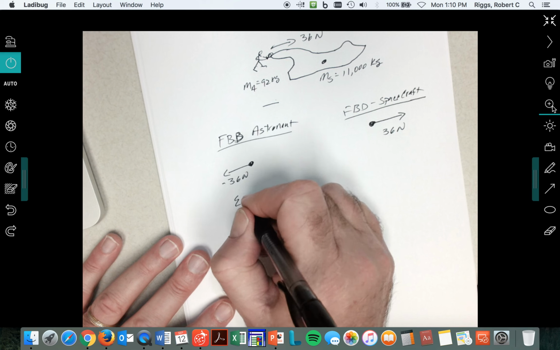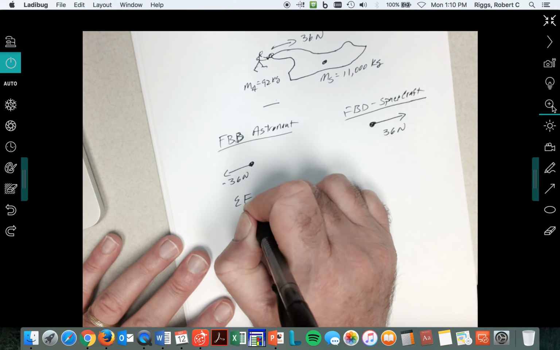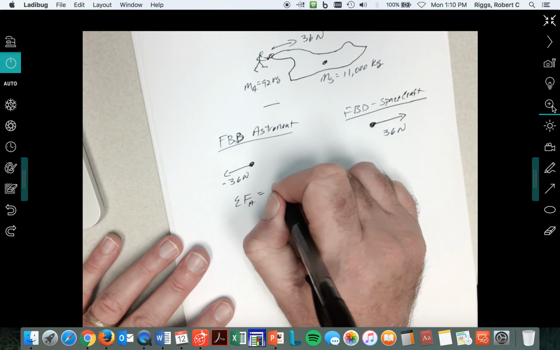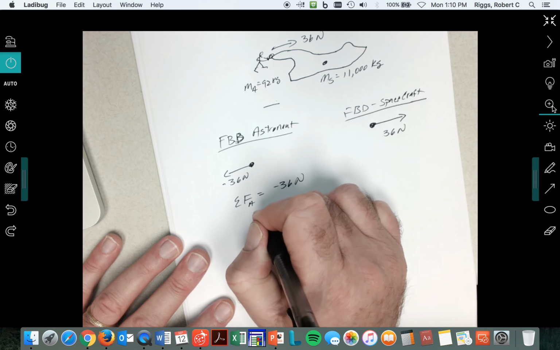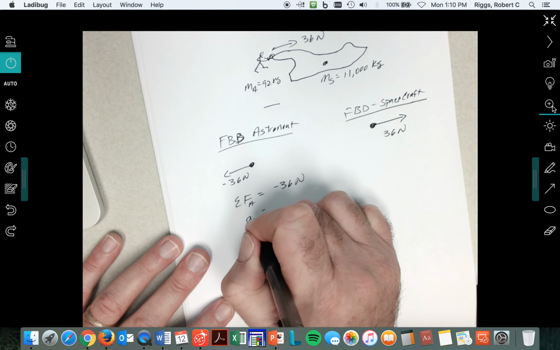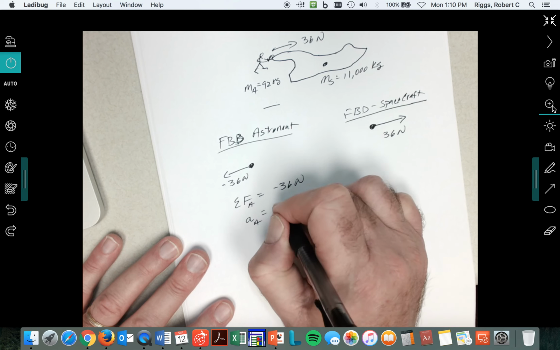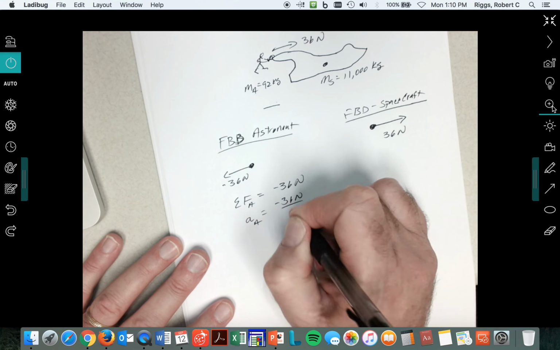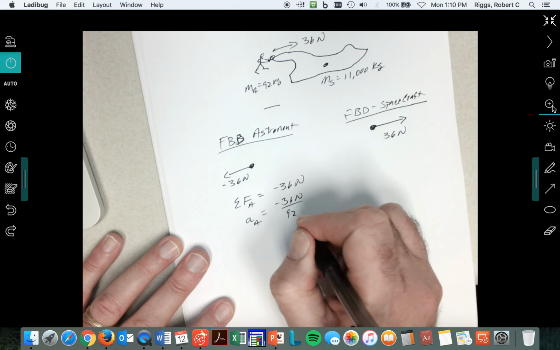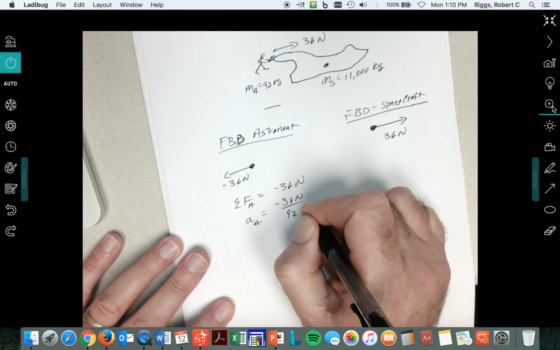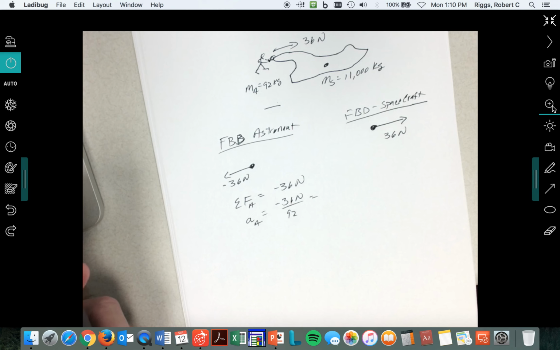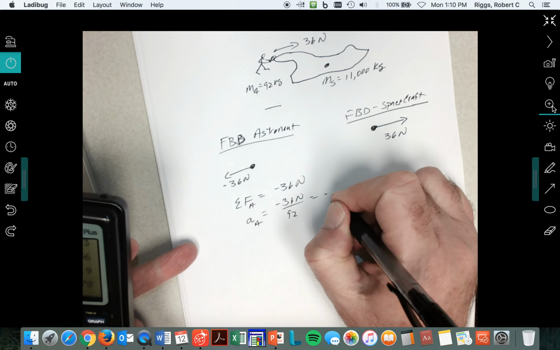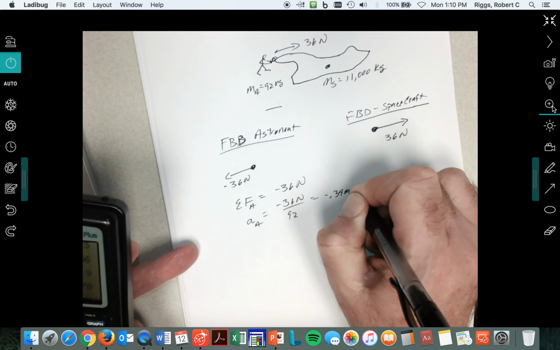So the sum of the forces acting on the astronaut is equal to negative 36 newtons. So the acceleration of the astronaut is equal to negative 36 newtons divided by his mass, which would give us negative 0.39 meters per second squared.